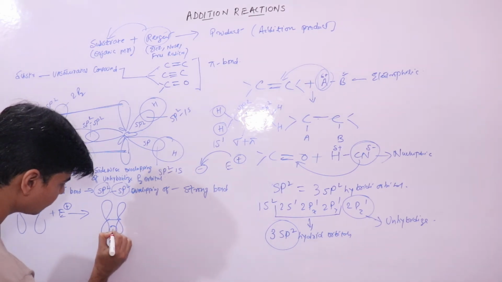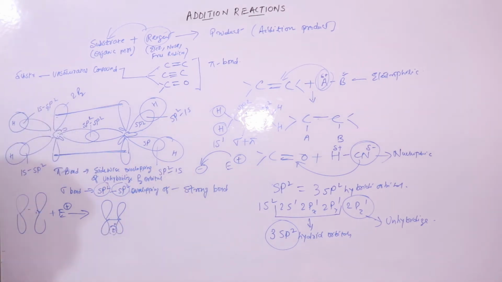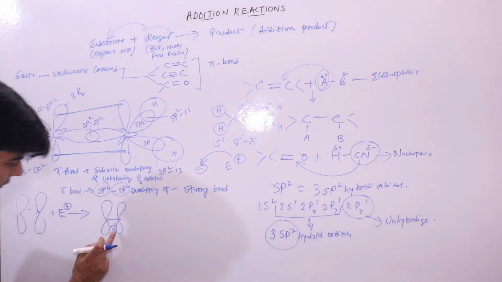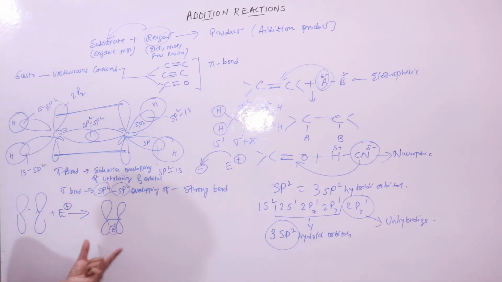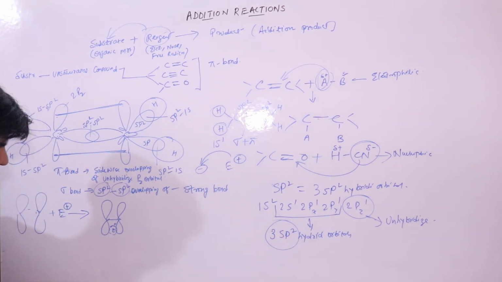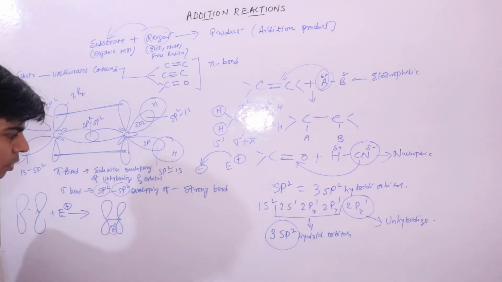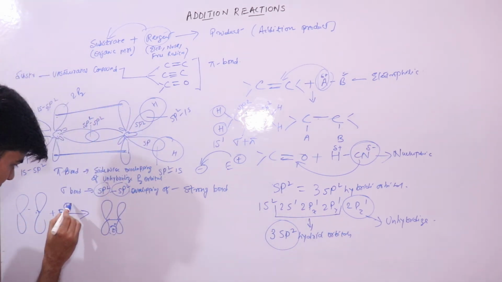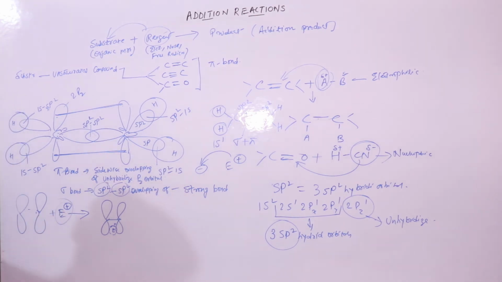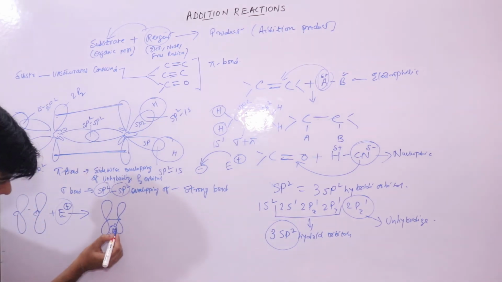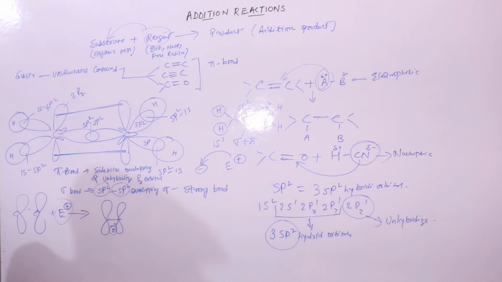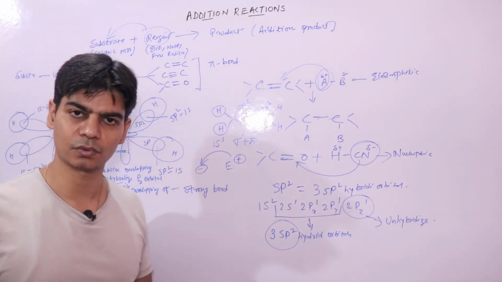Since this pi electron cloud is more available in this molecule, when this electrophile initiates the attack on the pi electron cloud, it would not be bonded to any of the carbon atoms. It will get embedded, kind of fixed, in this pi electron cloud.